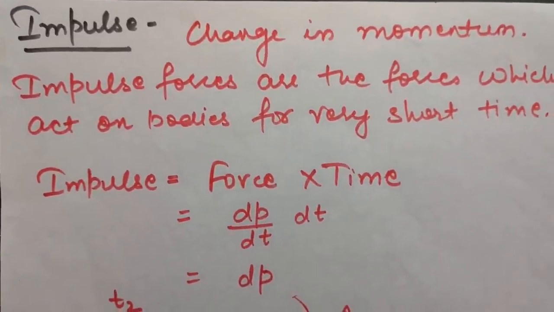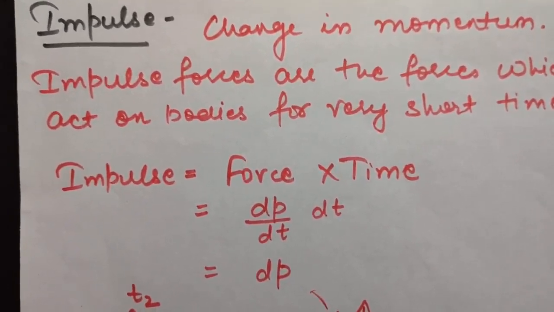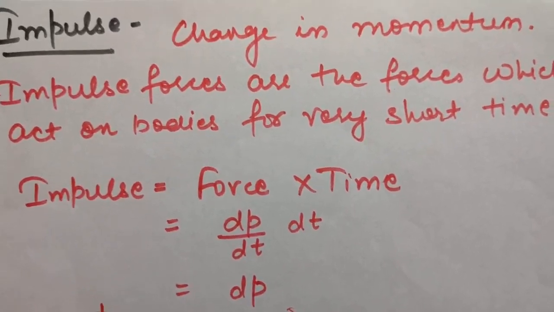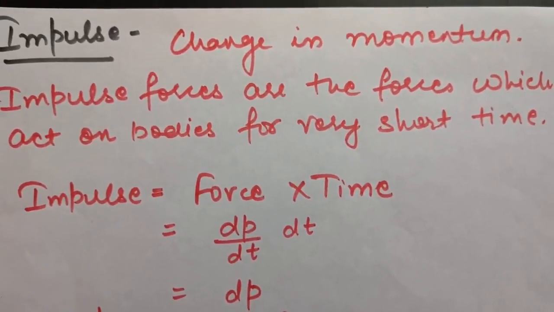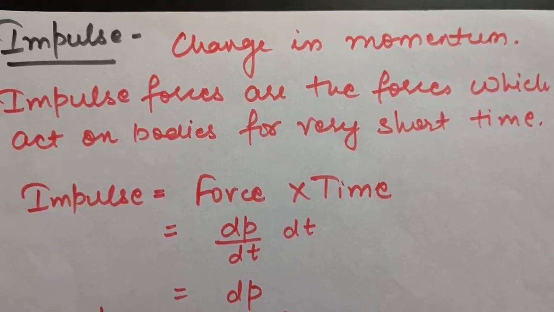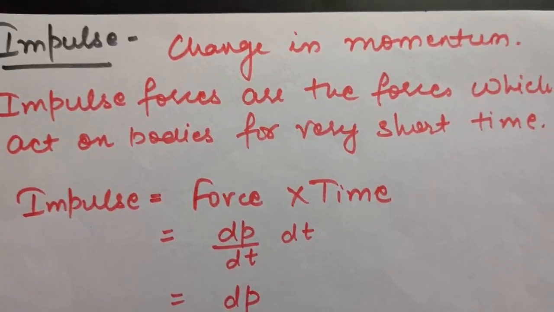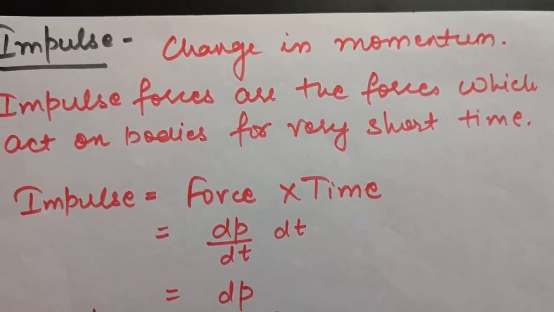For example, when we hit a ball with a bat, the force on the ball acts for a very short time because the hitting period is very small, so we can say that is our impulsive force.